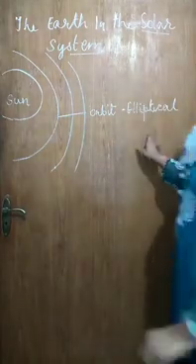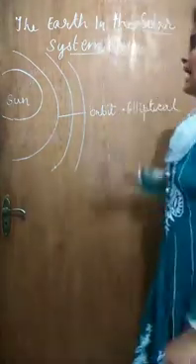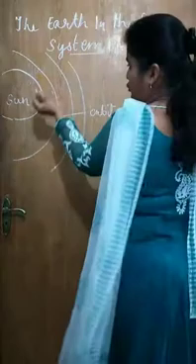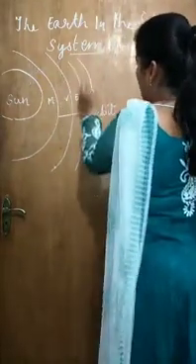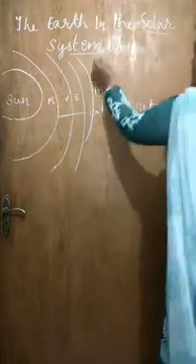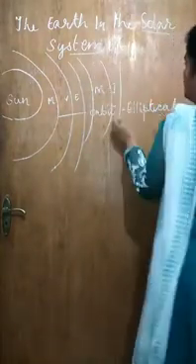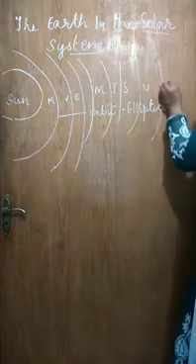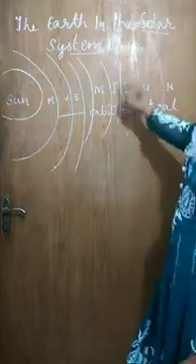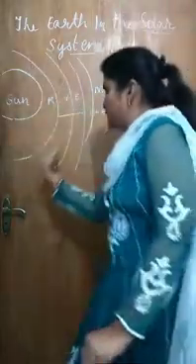These orbits are elliptical in shape and in the serial order, like I told you, Mercury, Venus, Earth, Mars, Jupiter, Saturn, Uranus and last one is Neptune. These on their own orbits revolve around the sun.